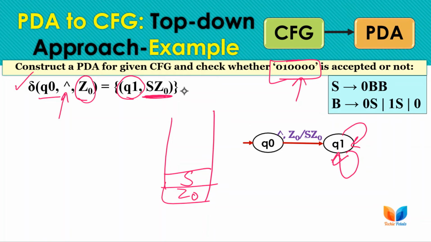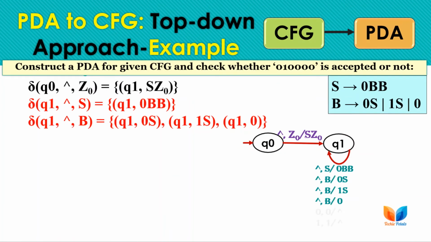After the start symbol is pushed onto the stack, we have to write transitions for both non-terminals, without reading any input symbol. So from Q1 we move to Q1 only, without reading any input symbol. We take the possibilities: if the stack top is S, then we have to replace it with one of its right-hand sides.